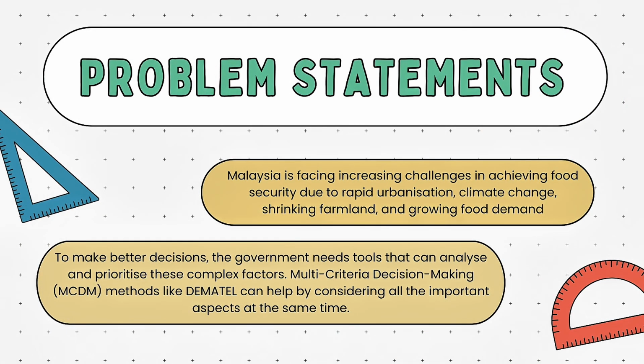The problem statement is that Malaysia is facing increasing challenges in achieving food security due to rapid urbanization, climate change, shrinking farmland, and growing food demand. Therefore, to make better decisions, the government needs tools that can analyze and prioritize these complex factors. Multi-criteria decision-making methods like DEMATEL can help by considering all the important aspects at the same time.